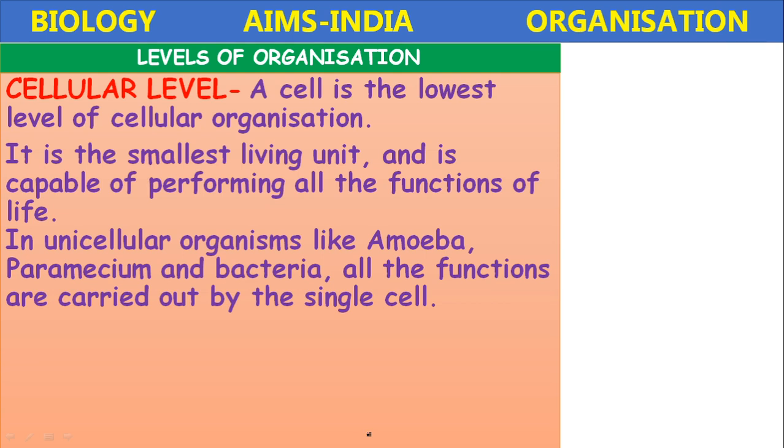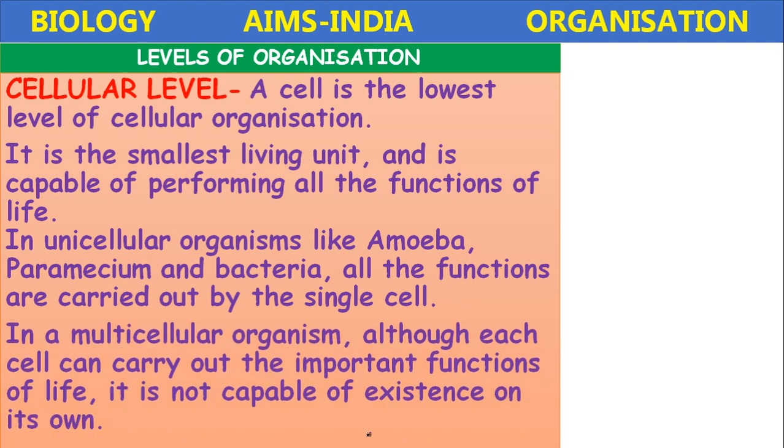For example, in unicellular organisms like amoeba, paramecium and bacteria, all the functions are carried out by the single cell. Though amoeba is a single cell, it undergoes digestion, respiration, excretion, reproduction. Okay, so that's why it is the smallest living unit. The unit means it represents the structure as well as function. So we can define the cell as the structural and functional unit of living organisms. Okay.